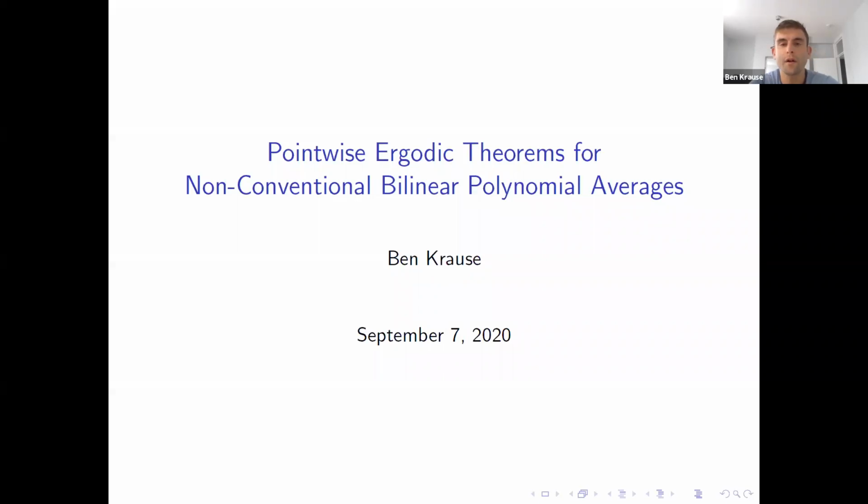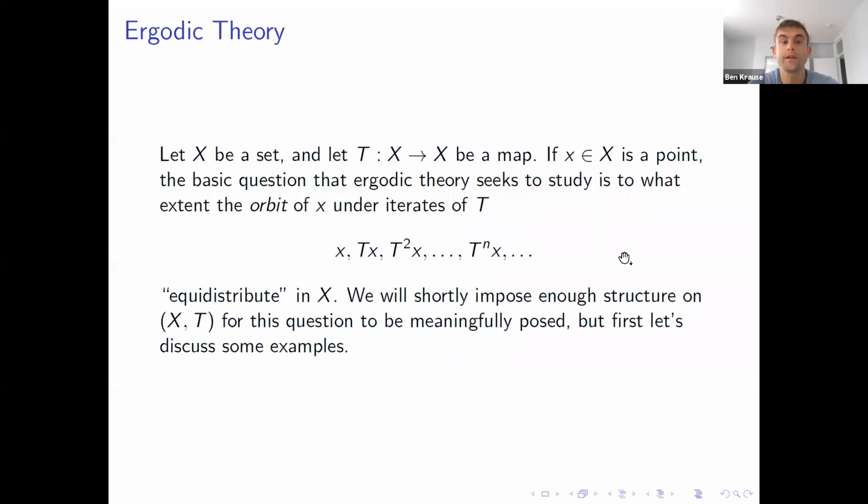So I learned about ergodic theory in grad school, and I used Ben Green's notes. And so I wanted to start with how he introduced ergodic theory. So sort of informally, suppose X is a set and T is a map from X to itself. If you take a point in X, the basic question that ergodic theory seeks to study is how the orbit of X under the iterates of T, quote unquote, equidistribute.